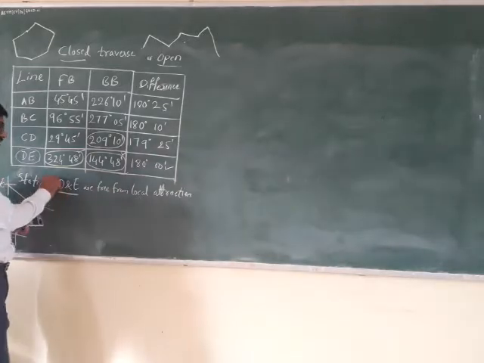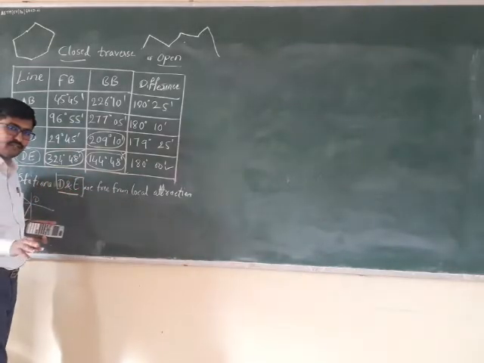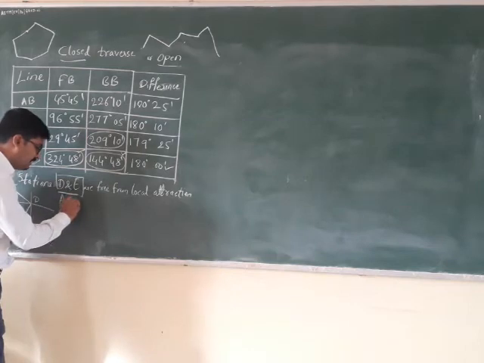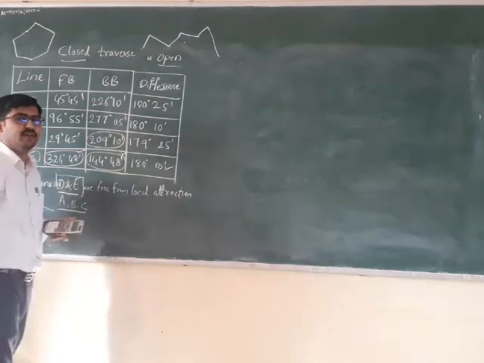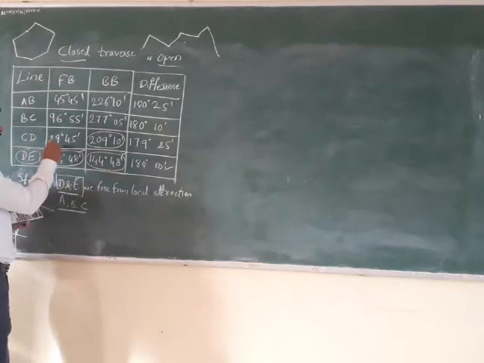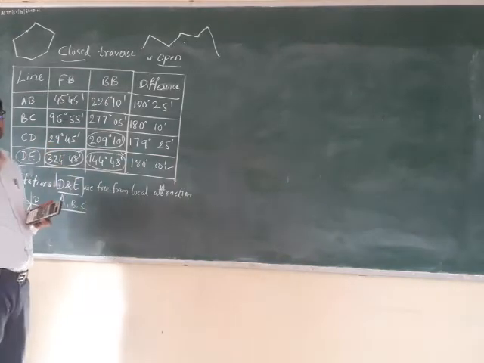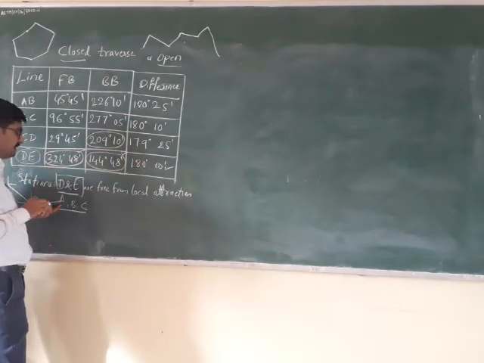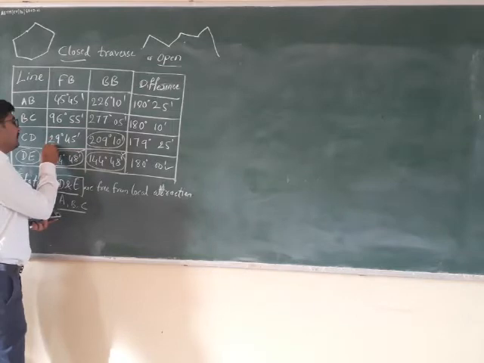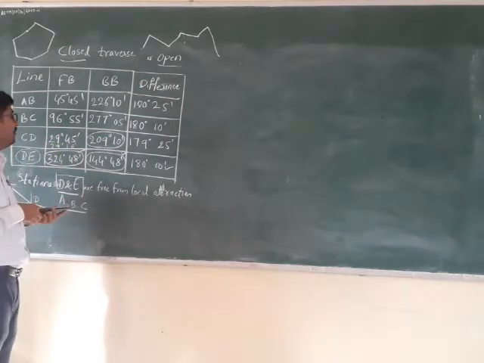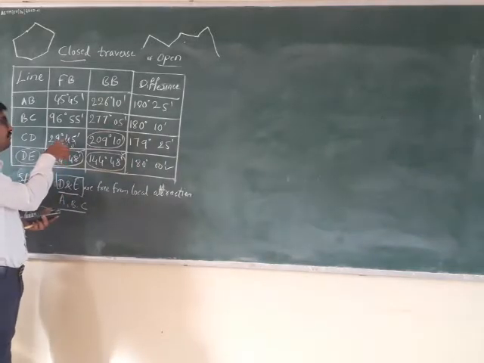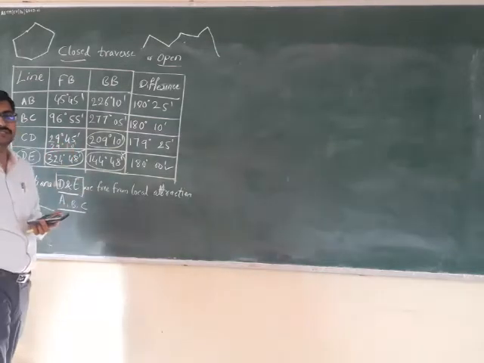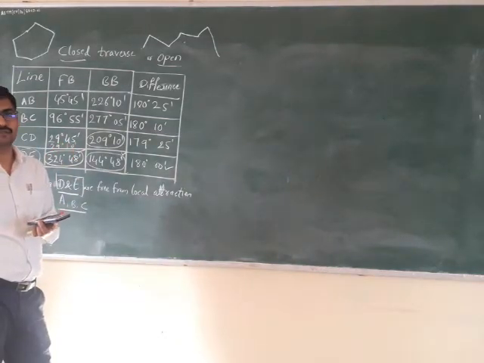So if you are saying that station D and E are free from local attraction, you are even saying that stations A, B, C are affected by local attraction, right? So that means what? Station C has got this bearing measure, so that has got an error. So how much is that error? 29 degree 10 minutes is the correct bearing, so I am going to write it here, 29 degree 10 minutes. Isn't it? So how much is the error? Here it is 45 minutes and here it is 10 minutes, so it is 35 minutes which has got an error.